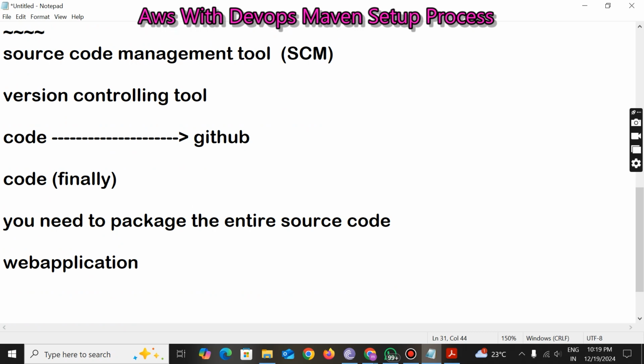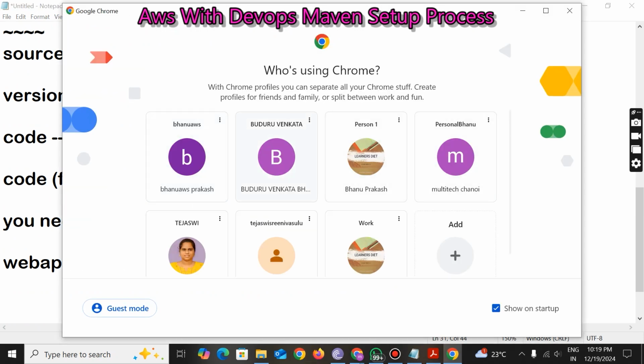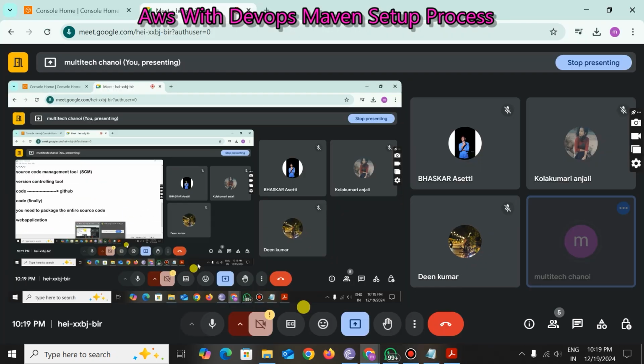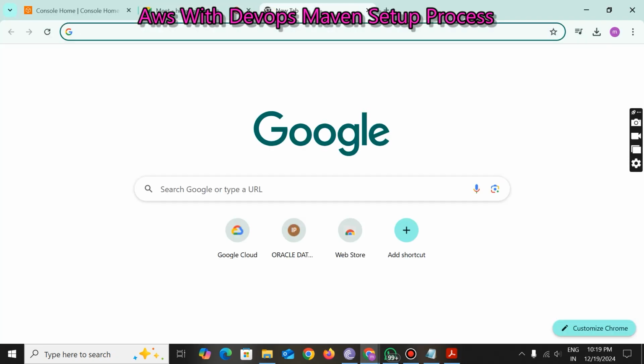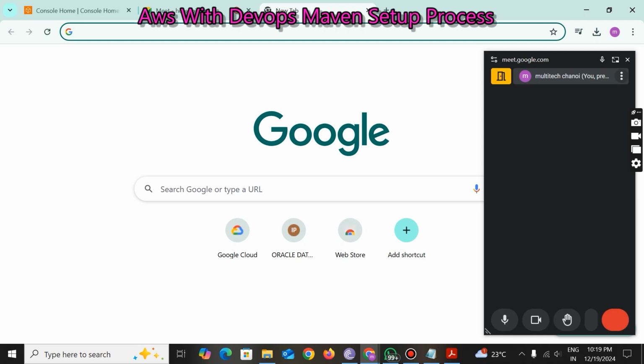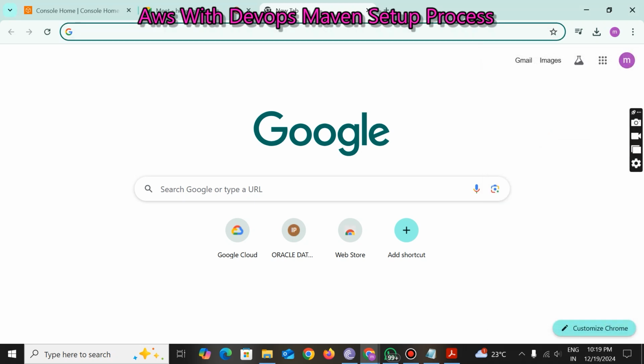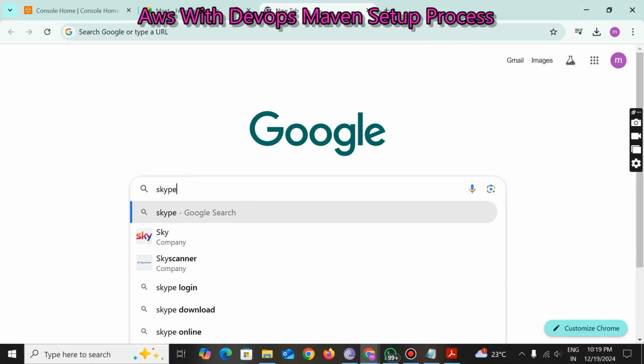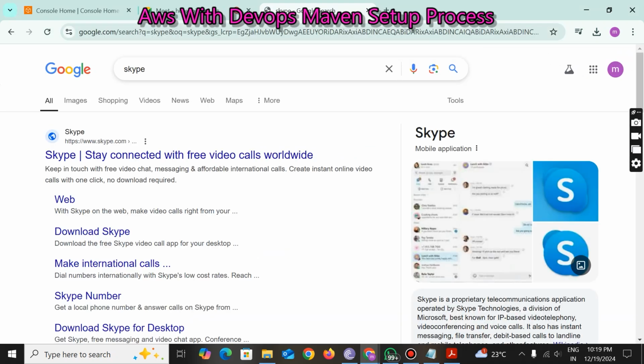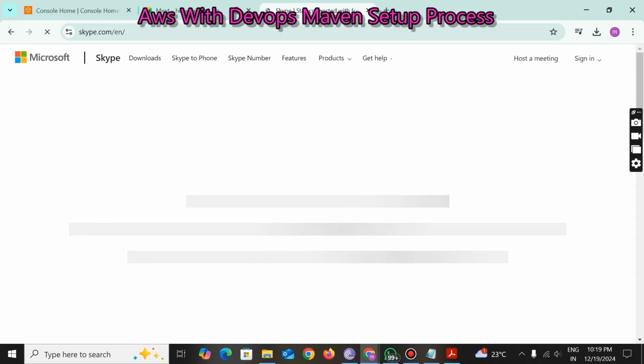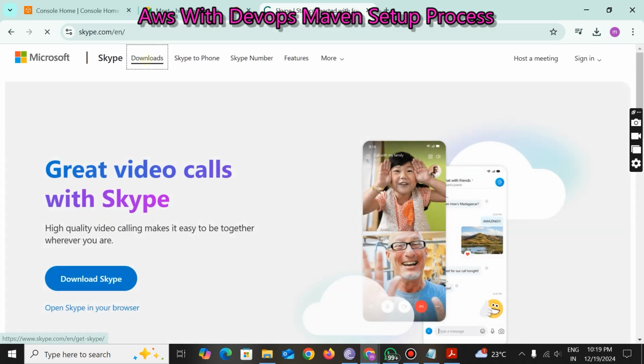For example, let me go to Google. It was already open here. I'm going to Google, and if I want to download Skype, I will click here and go to the download section.